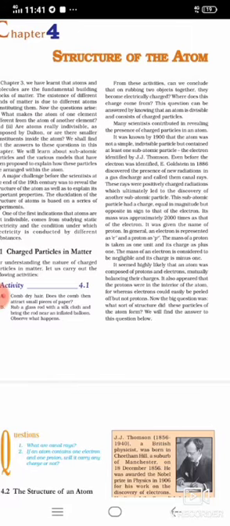The subatomic particle had a charge equal in magnitude but opposite in sign to that of the electron, and its mass was approximately 2,000 times that of the electron. It was given the name proton.